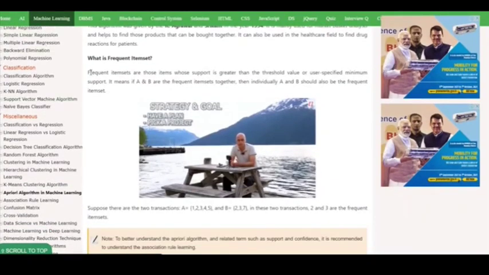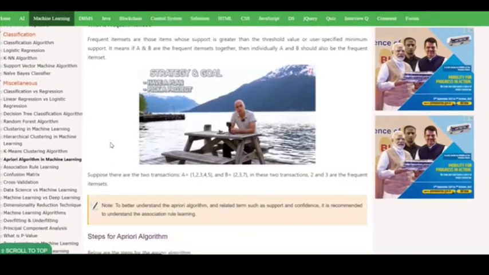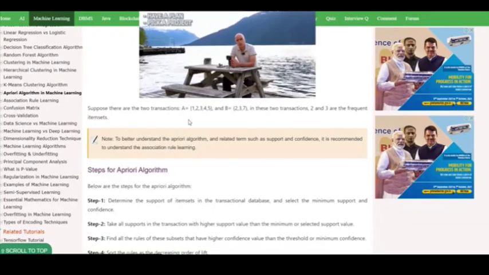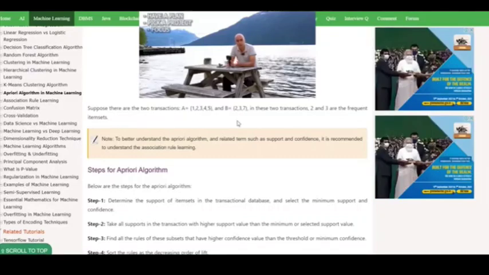We'll take an example here. Suppose there are two transactions. The first one is A and the second one is B. For A we have the set 1, 2, 3, 4, 5, and for B we have 2, 3, 7. If you observe here, 2 and 3 are common in both A and B, which is the intersection. So we can say that the intersection of A and B is {2, 3}. So in these two transactions, 2 and 3 are both frequent items.